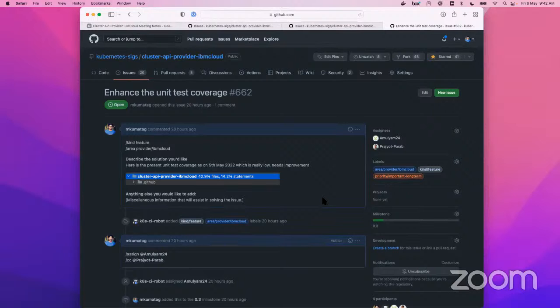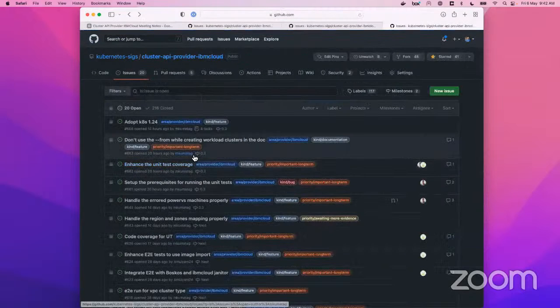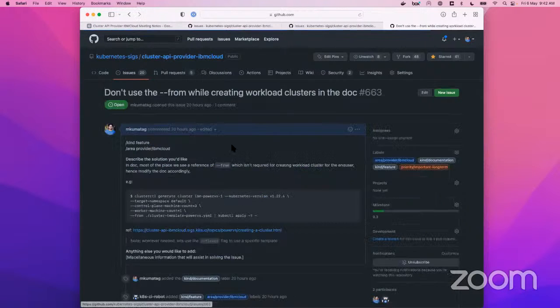All right. Anything else anyone wants to discuss about this? Okay, so then I'll move to the next one. This is just a doc change. In the document, what we have mentioned is the clone approach. Let's not really do that. This requires Git cloning and all, which is not really needed.